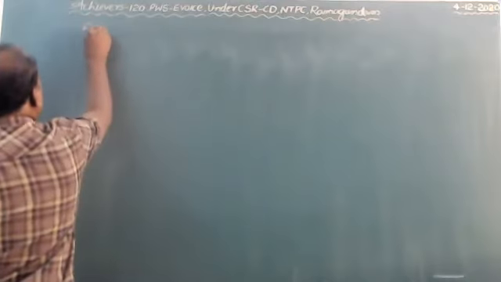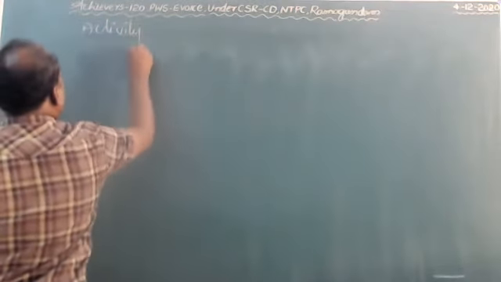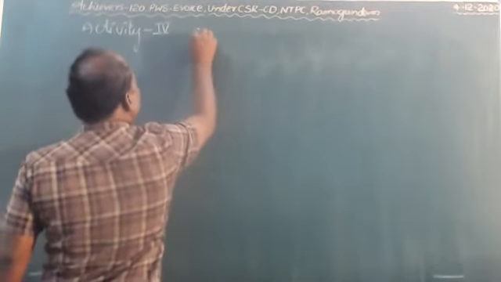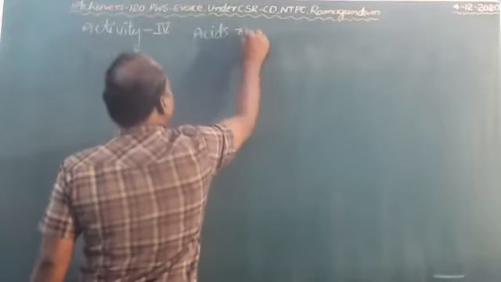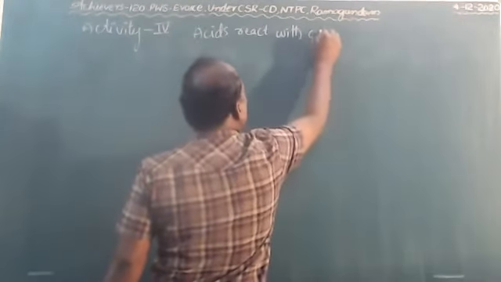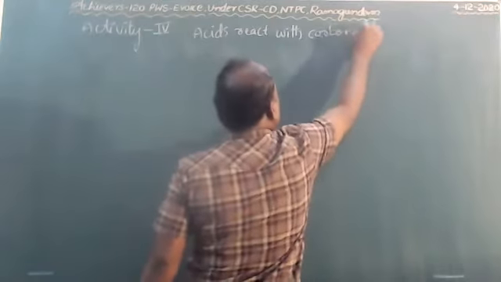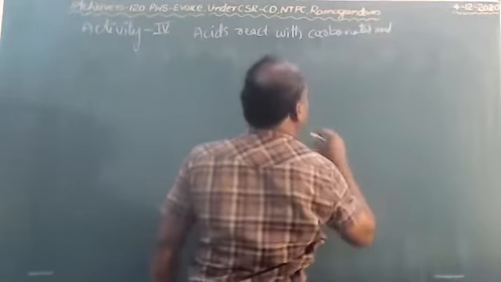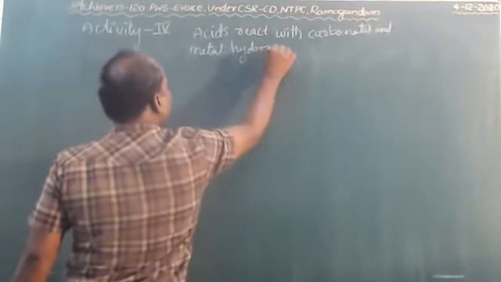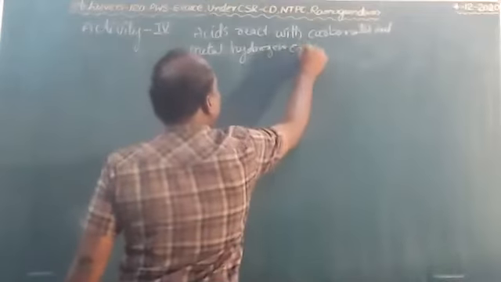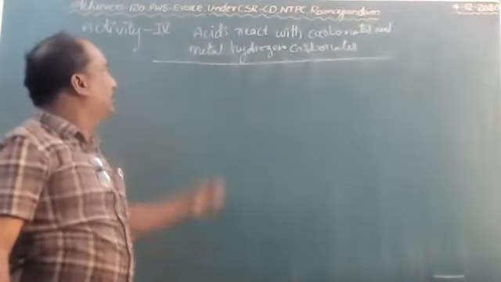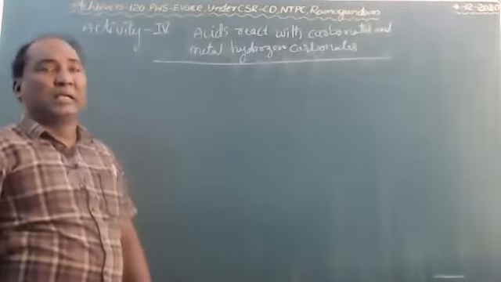Activity 4: acids react with carbonates and metal hydrogen carbonates. This topic is very important.